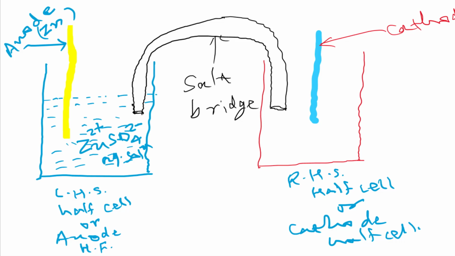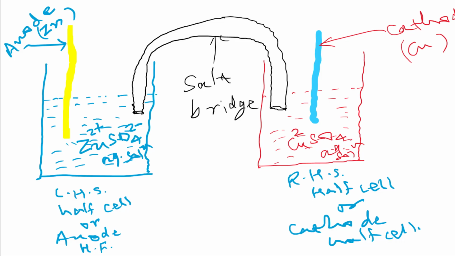And now we take one more solution here, a solution of a salt of the metal from which this metal rod is made. If you are using a copper metal rod, so the cathode is made up of copper, then we use copper sulfate aqueous solution.